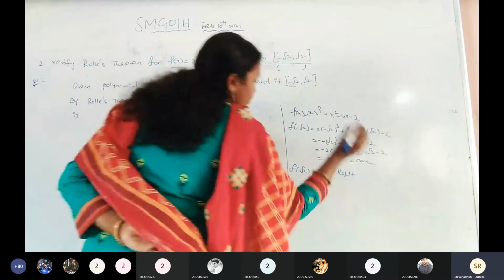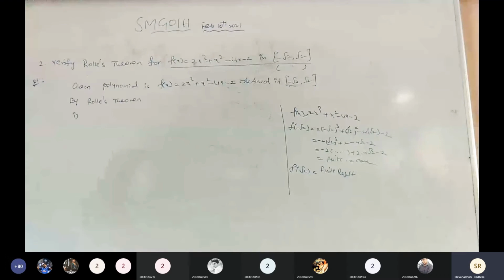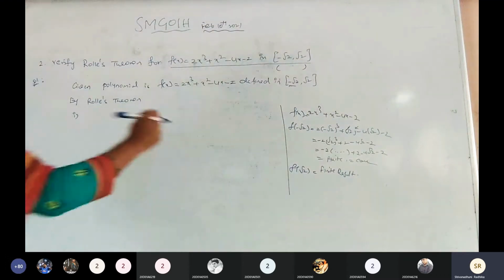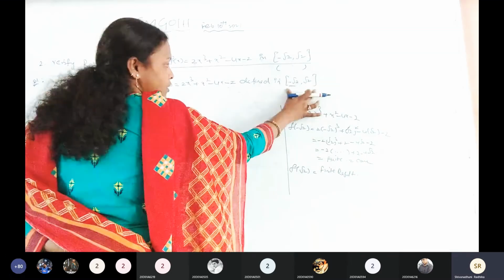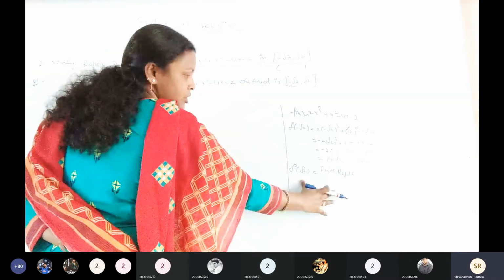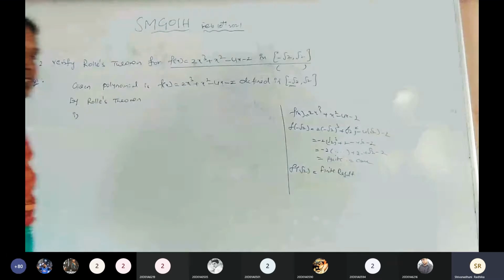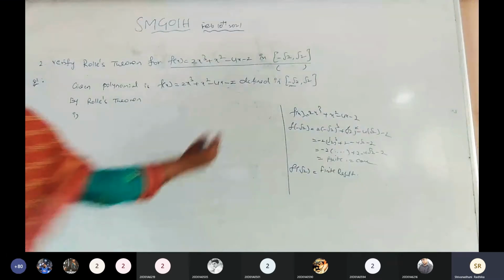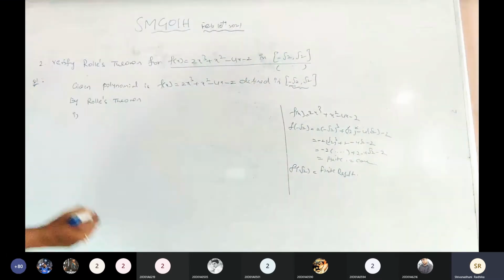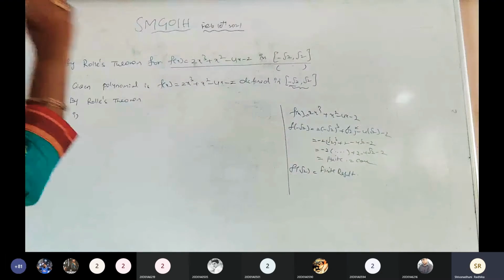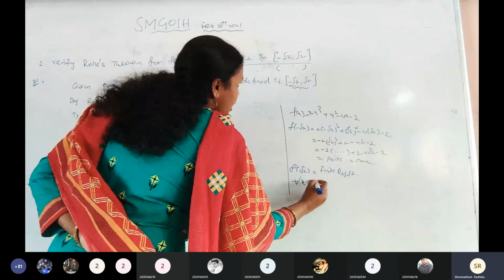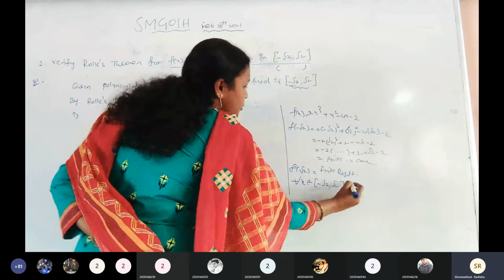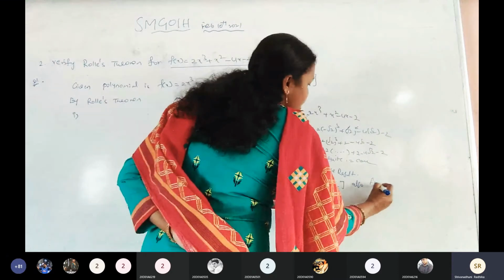Is it clear? Now, the extreme points of the given interval: minus root 2 comma root 2 are the extreme points of the given closed interval. We substitute them in the given function and get a finite result. Obviously, in between there are so many values between minus root 2 and root 2, and those values we also need to substitute. For all x belonging to minus root 2 comma root 2, we also get finite values.